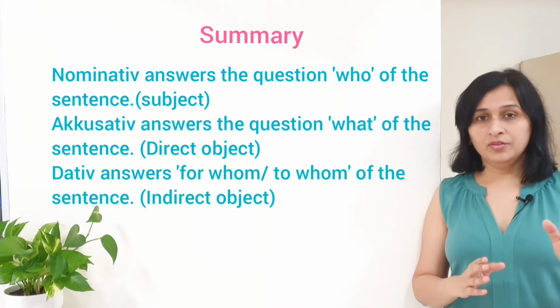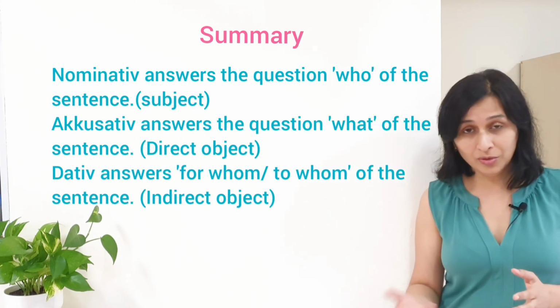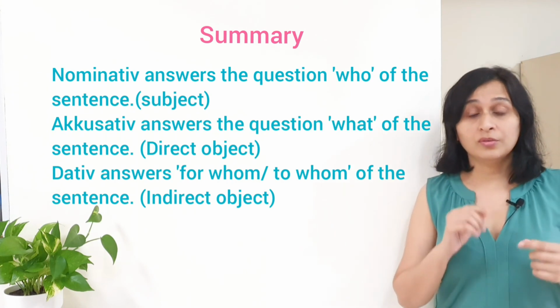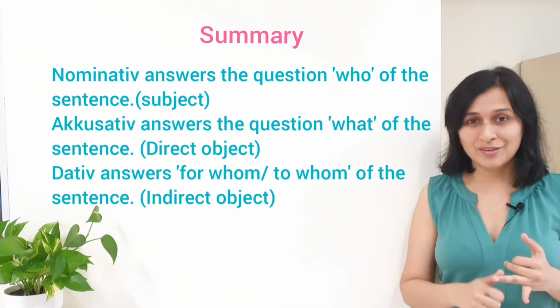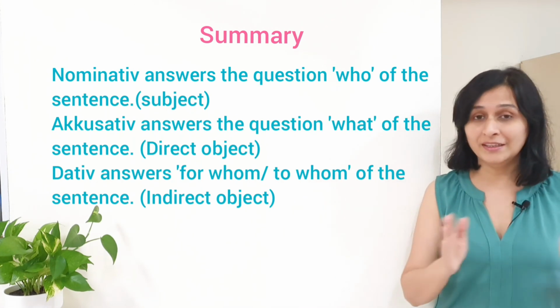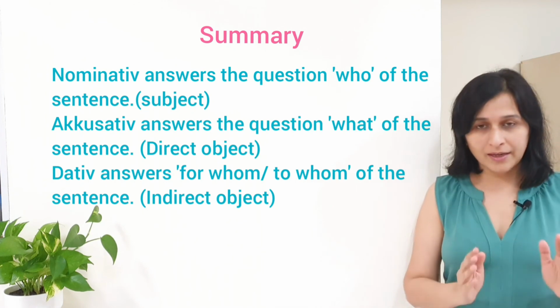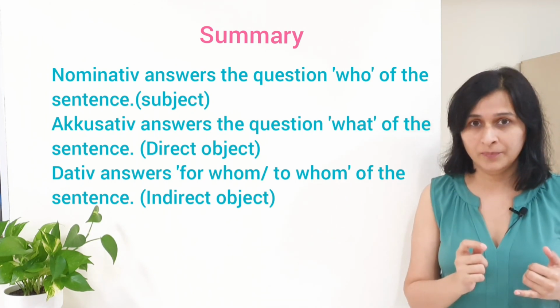Dative is also based on dative verbs. I have already shared a few verbs just a while ago, and dative is also based on dative prepositions. We also have dative personal pronouns and possessive articles, but it is a very vast grammar, so I will split all of it into different videos. Right now, to begin with, you first understand what exactly is dative.